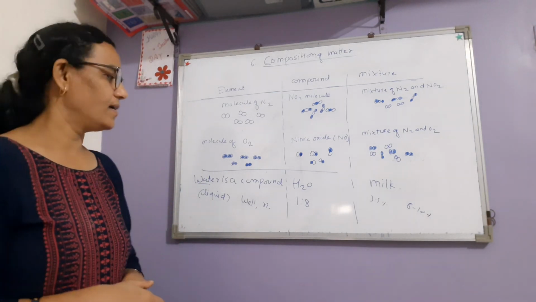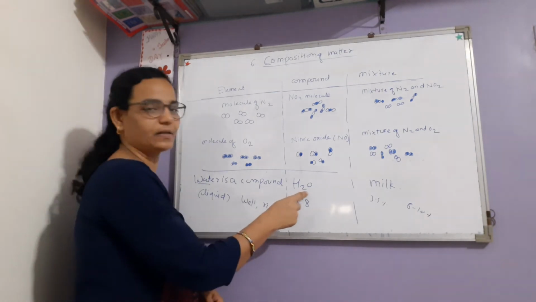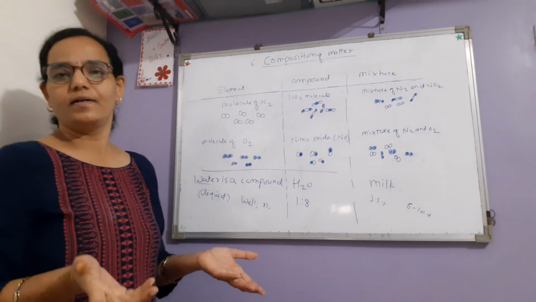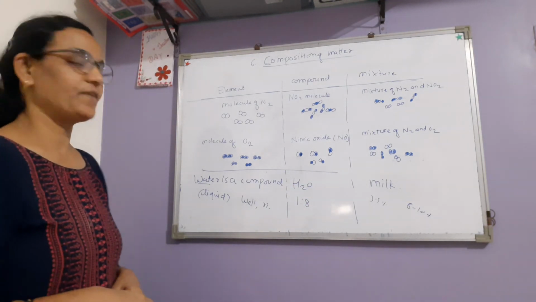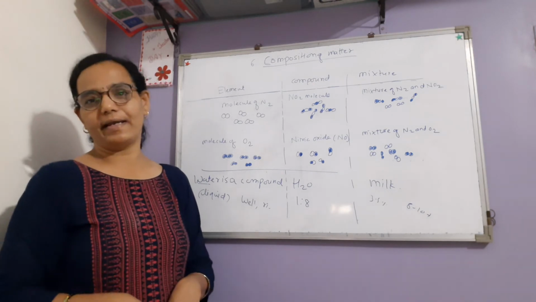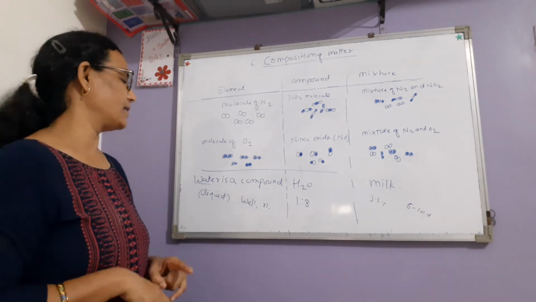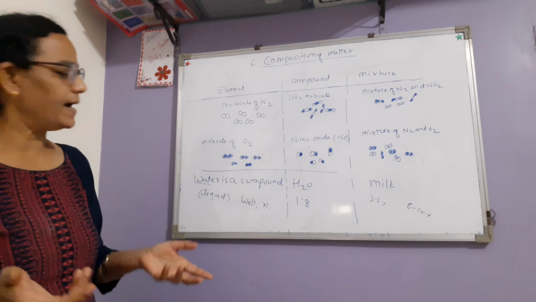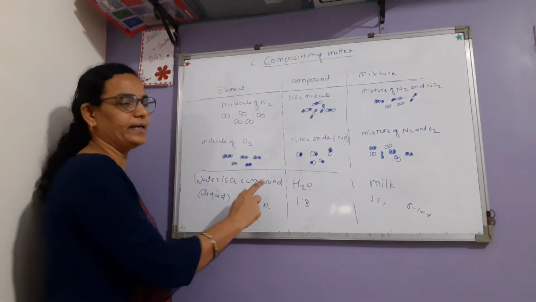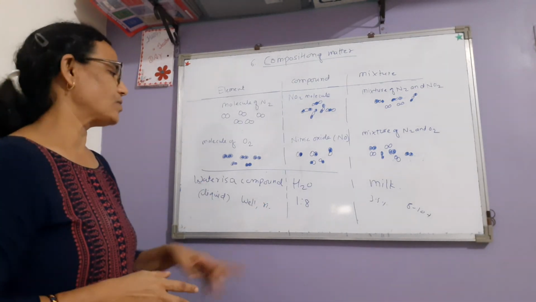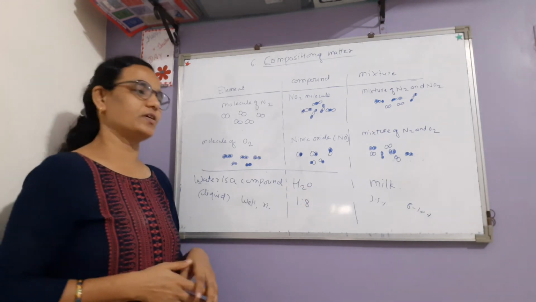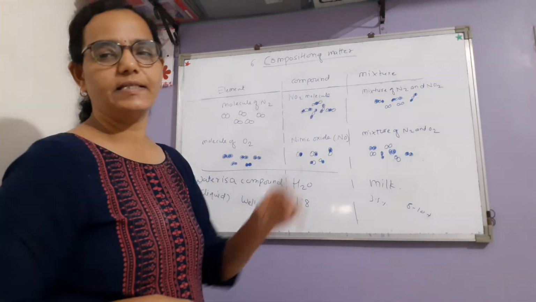Isn't it fun? Oxygen supports burning, and water is used to extinguish the fire, to stop burning. Completely different properties are there. So hence it is very clear that the compound water is totally different from its constituent elements hydrogen and oxygen. The same can be proved in other cases also.